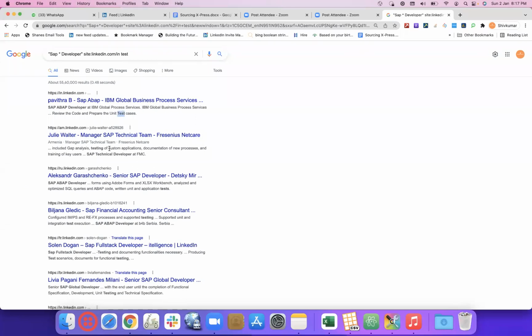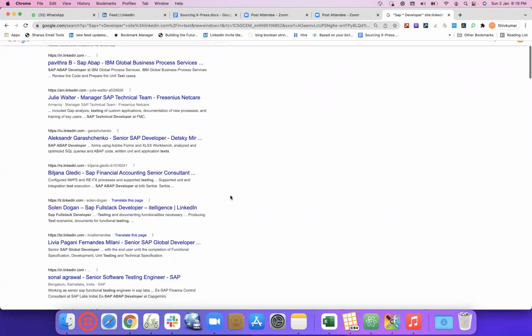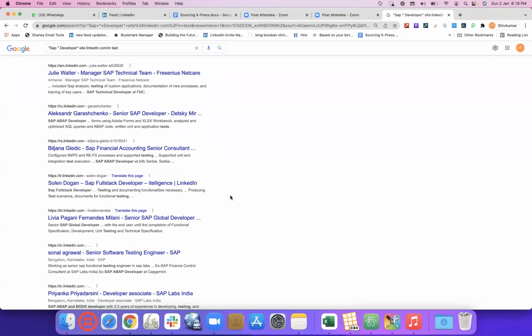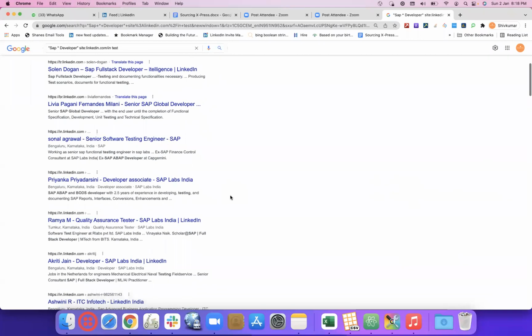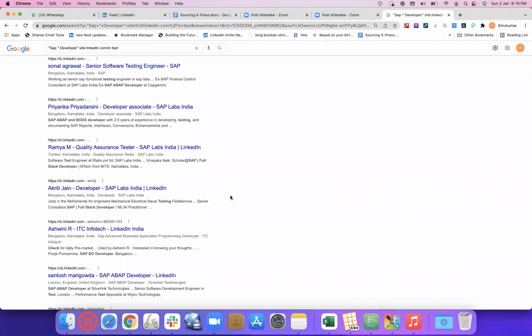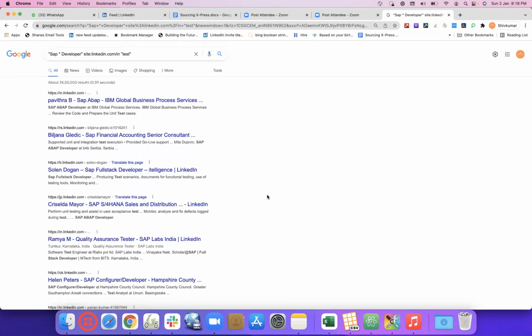So we got test here, we got testing here, we got tests here. So no need to use that asterisk with the single word, because by default now Google has improved its search algorithm and started suggesting us all the synonyms for that one particular word unless it is given in double quotes. Now let's see if we give it in double quotes. We might get test, but let's see in case somewhere testing is getting highlighted.